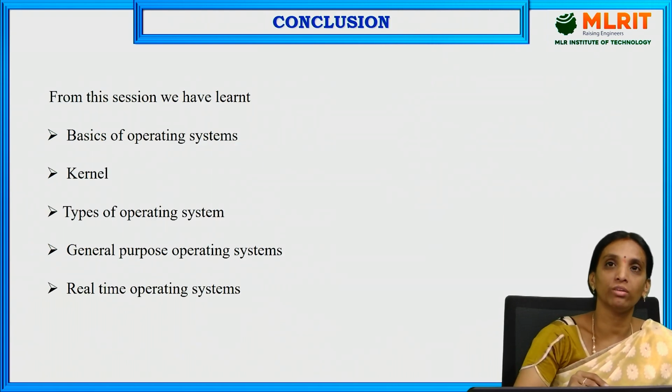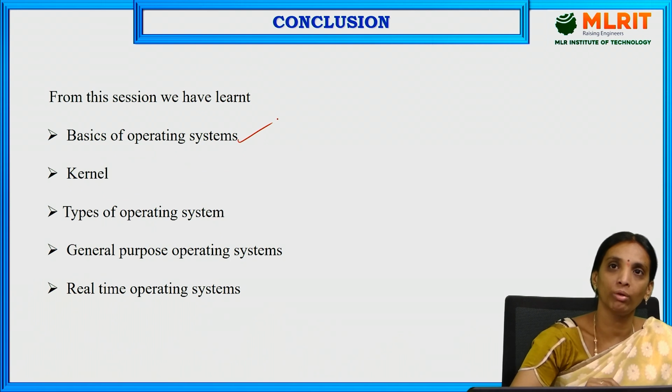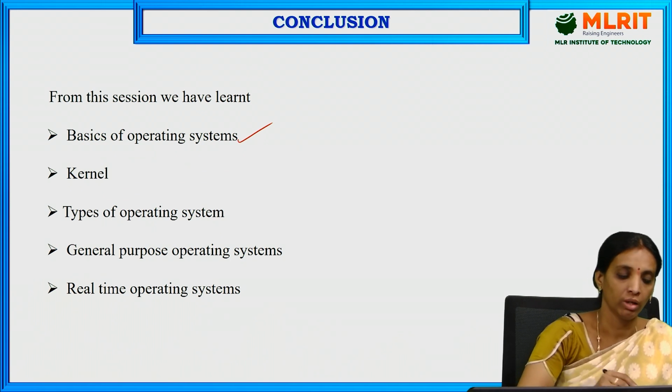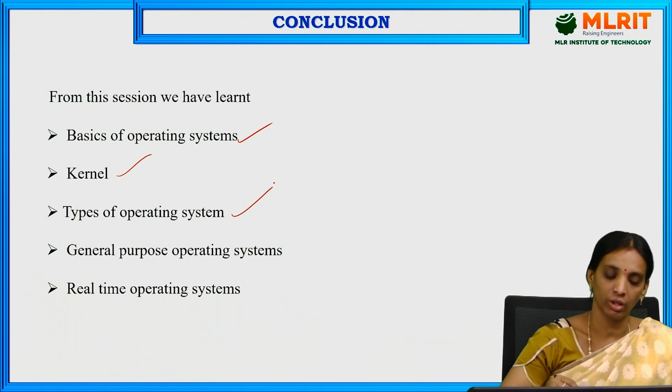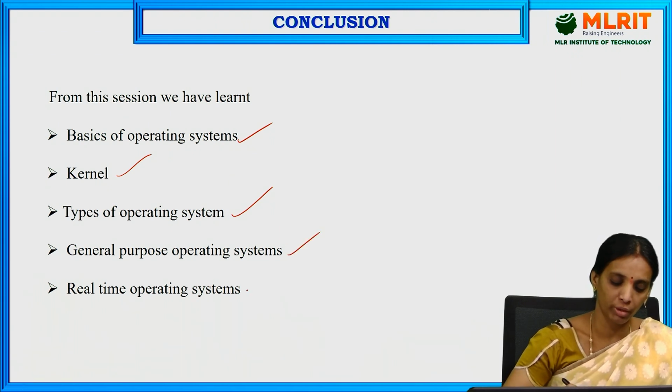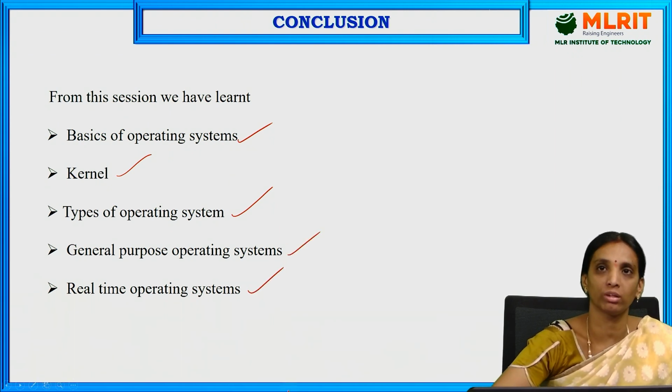In this session we have discussed the definition of an operating system, how resources are allocated, what is meant by the kernel, the different types of operating systems, and in detail the general purpose operating system and the real-time operating system. We will discuss the real-time kernel in detail in the next session. Thank you.